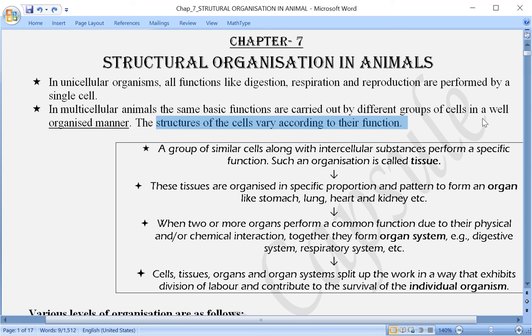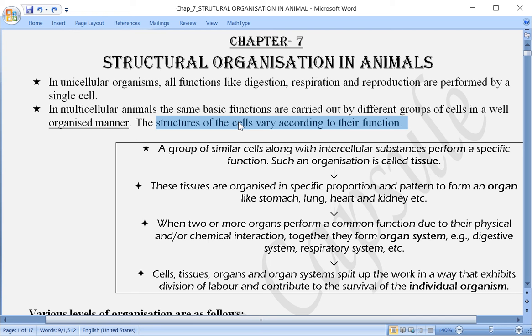Let us say any tissue or any organ we are talking about, the cells present in our eyes will be different from the cells which are present in our kidney. The cells present in different organs will have different structures, based on the function that they have to perform in the organ where they are present.